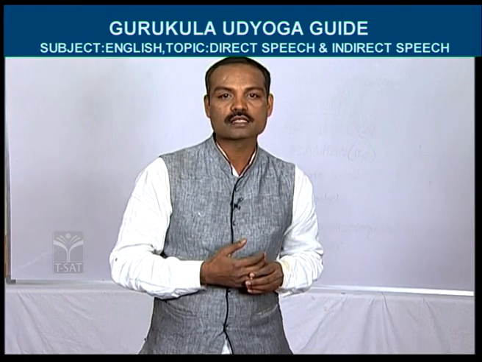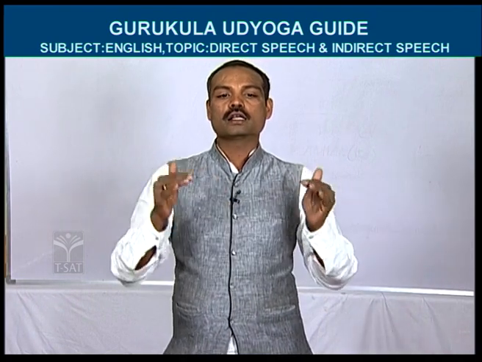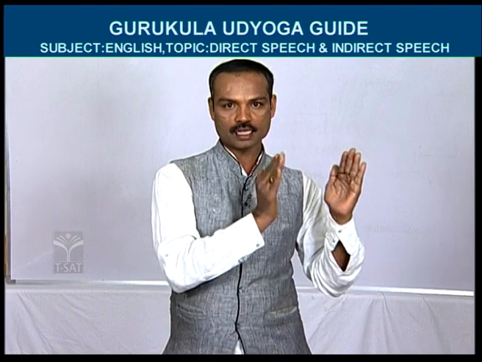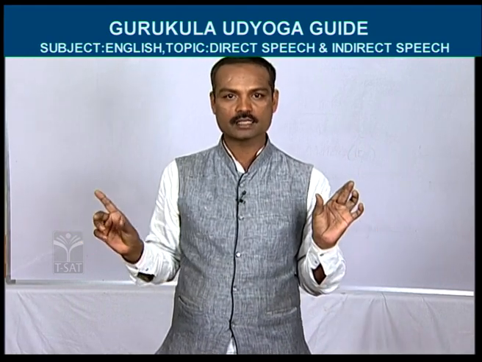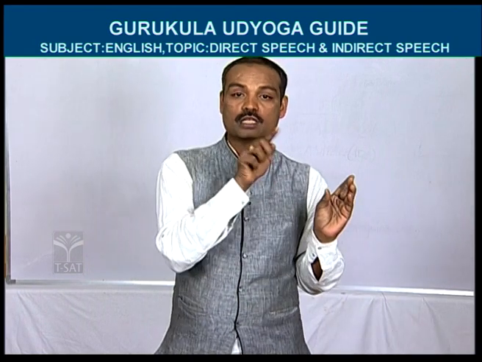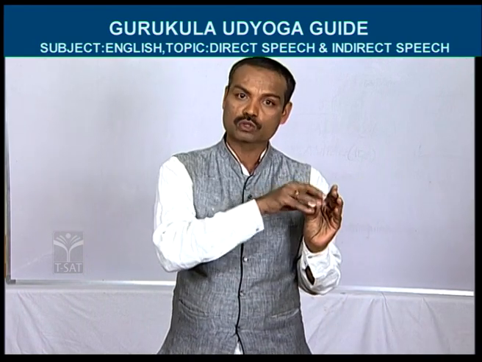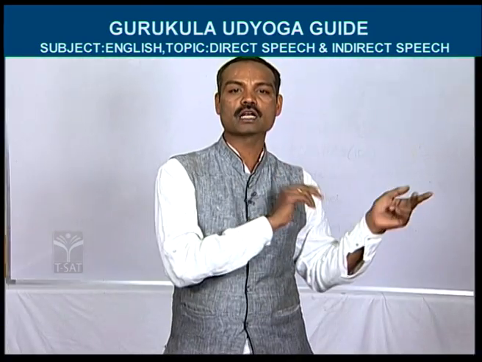Next, shall we see the next example? The next example is, they said, he writes letters. Shall we change this into indirect speech? They becomes they only. Starting word should be written as it is, I have told you. Next, said. Said also should be written as it is. Sometimes in the place of said, they may give told also. Told also should be written as it is. Okay, they said means as it is, it should be written they said. In the place of comma, we should write conjunction, that is that. So in inverted commas, what is there?